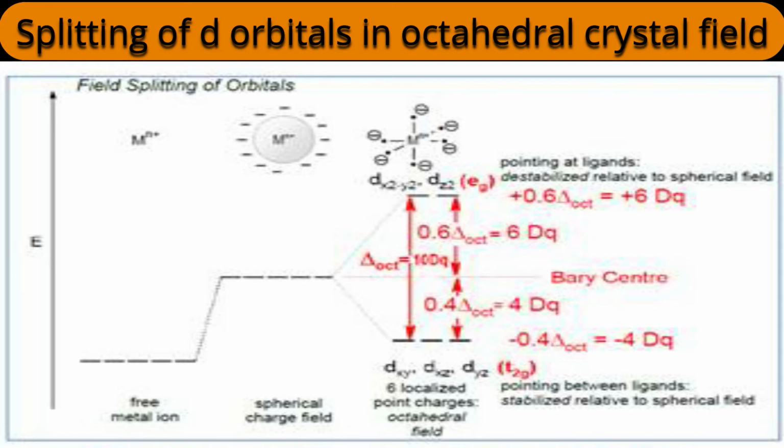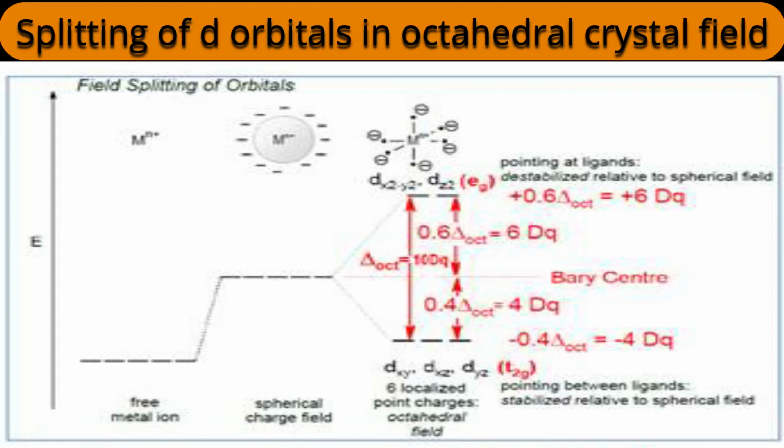The dxy, dyz, dxz triplet is represented by T2g. And upside, the doublet is there, the dz square and dx square minus y square orbitals. It is represented by Eg and is elevated by an amount of 0.6 delta O. In other words, it can be said as a 6 Dq increase for the Eg orbitals and a 4 Dq decrease for the T2g orbitals.